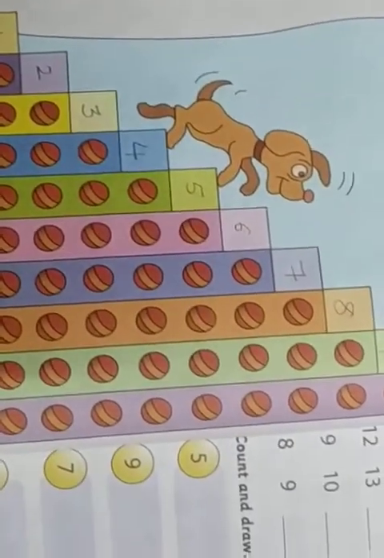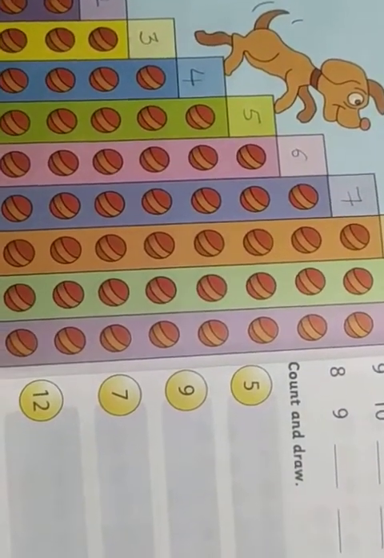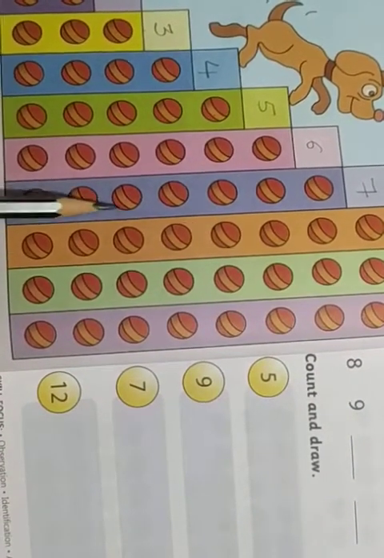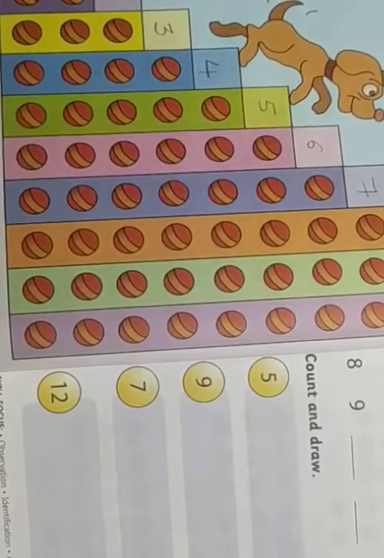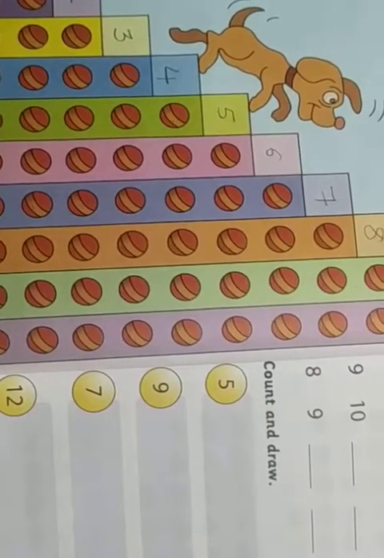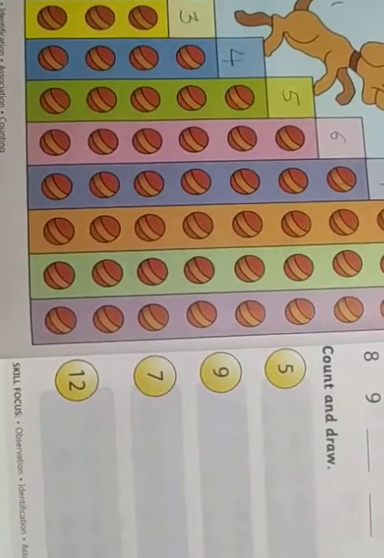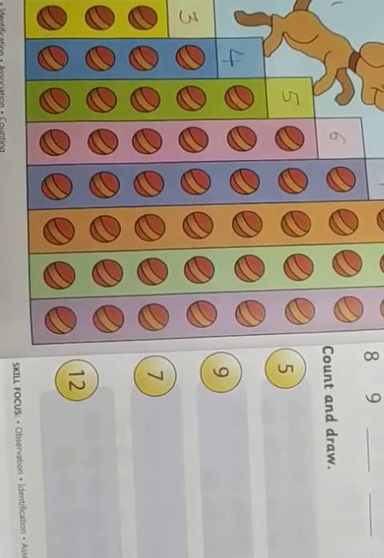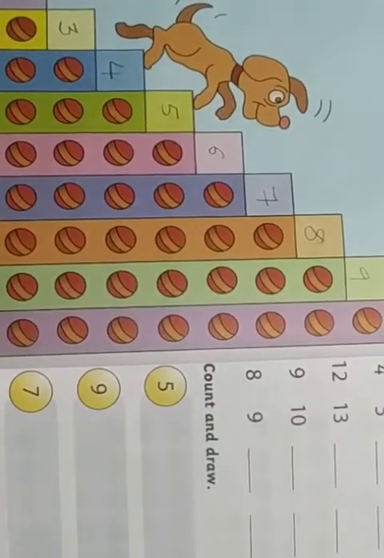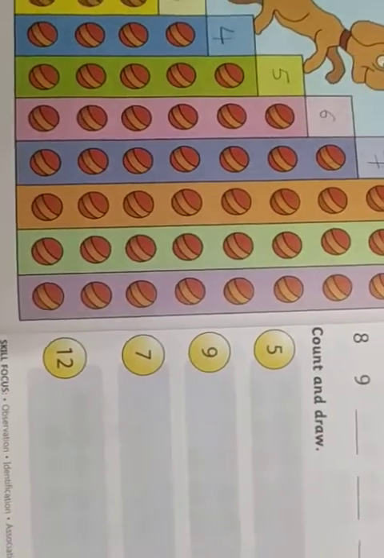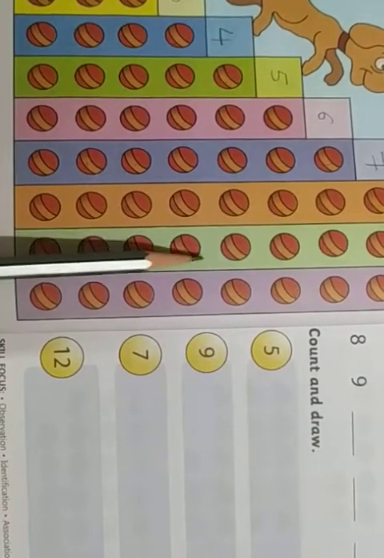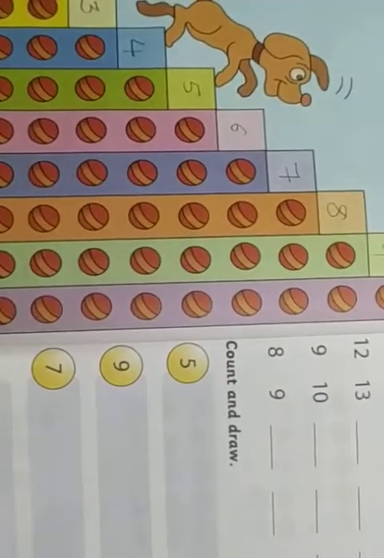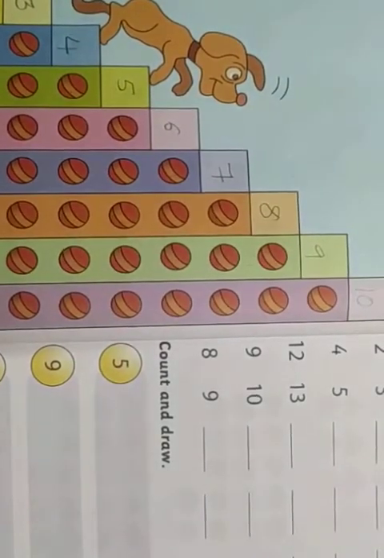Then here is 1, 2, 3, 4, 5, 6, 7. I wrote the number 7 above. Right? Next is 1, 2, 3, 4, 5, 6, 7, 8. I wrote the number 8 above. Okay. Next is 1, 2, 3, 4, 5, 6, 7, 8, 9. I wrote the number 9 above this. Right? Next is